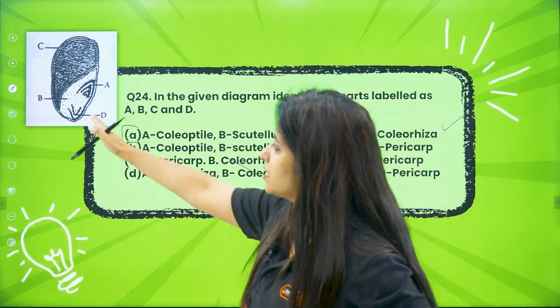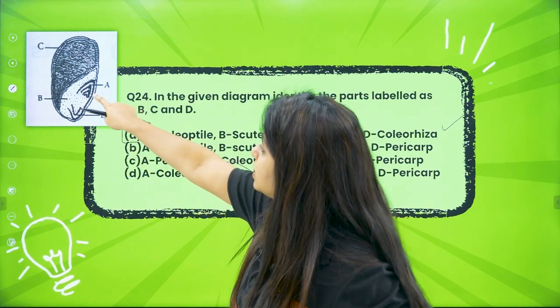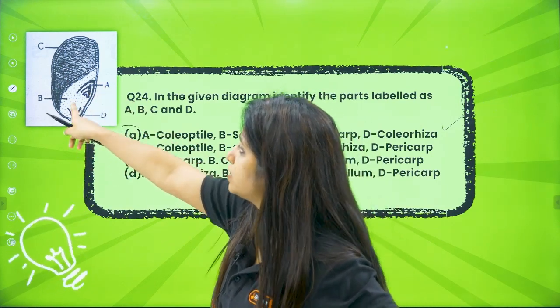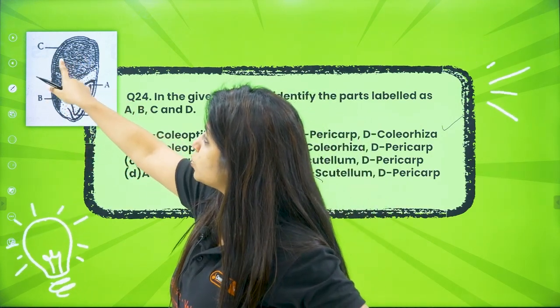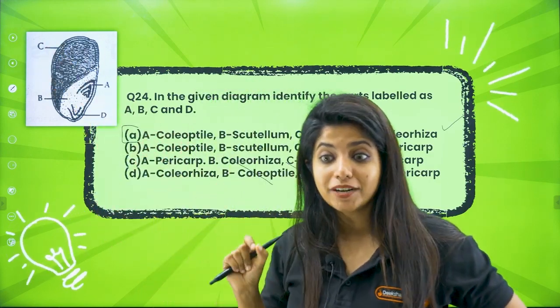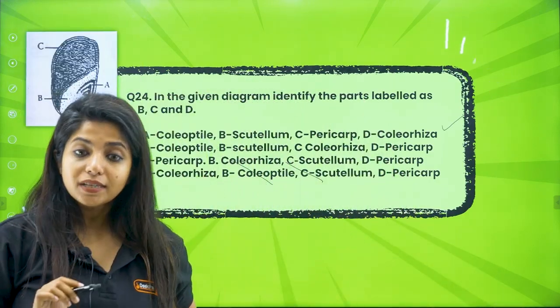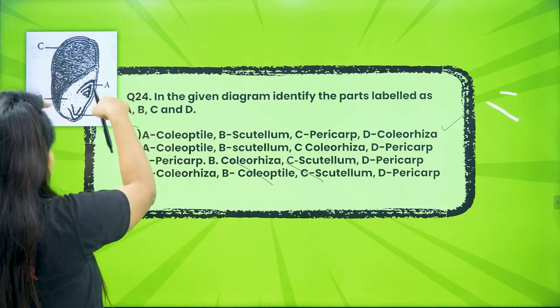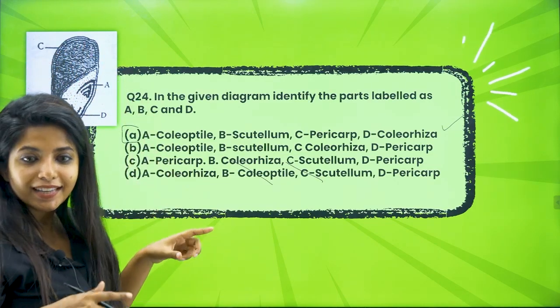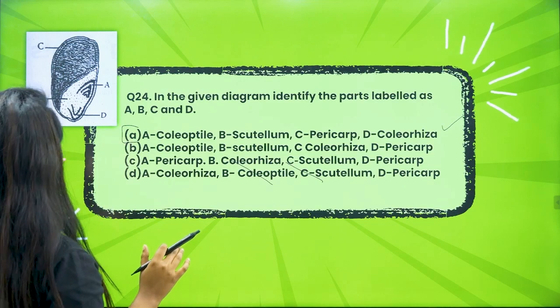Okay, coleorhiza is after the radical region that you have. So here you have coleoptile, here you have coleorhiza. This is the scutellum. This is the endosperm. But what is C? You should be knowing what is C. As of now you didn't know, that's fine, but you should be knowing it, right? What is C, my dear children? So this whole thing that you see, it's the ovule, right?